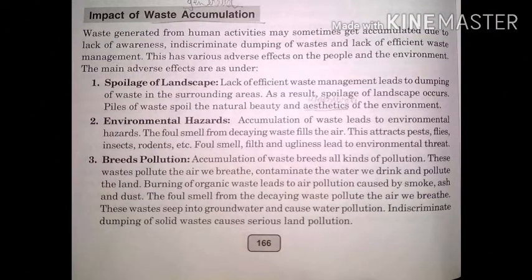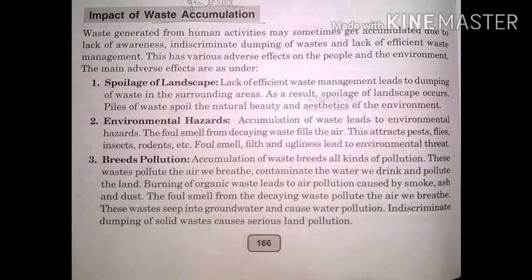What are the impacts of waste accumulation? First impact, and the most important, is spoilage of landscape. Lack of efficient waste management leads to dumping of waste in the surrounding areas. As a result, spoilage of landscape occurs. Piles of waste spoil the natural beauty and aesthetic of the environment. That means, due to the heap of waste, due to the dumping of waste material, the beauty of the place or the beauty of the environment is hampered.